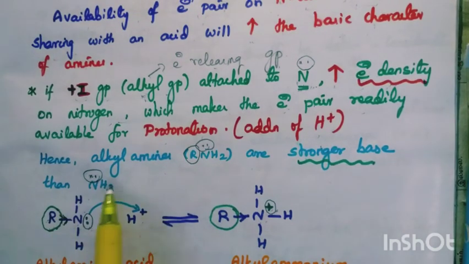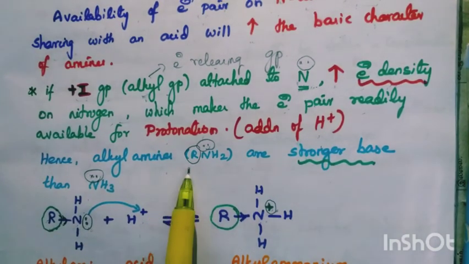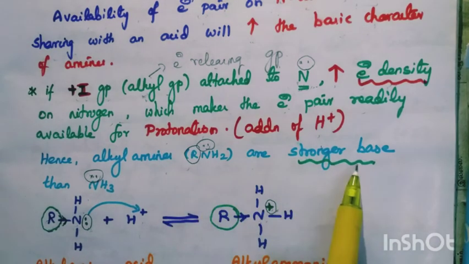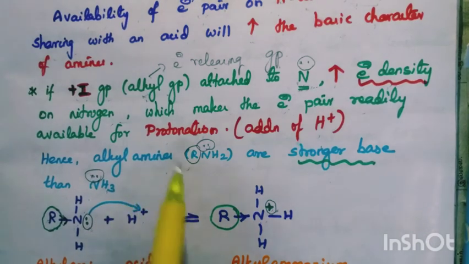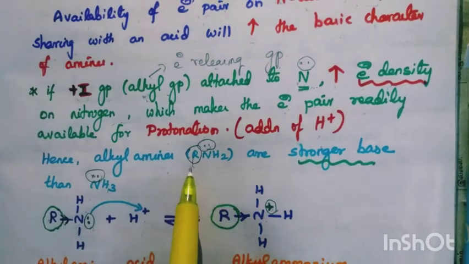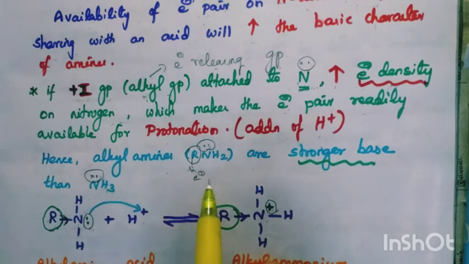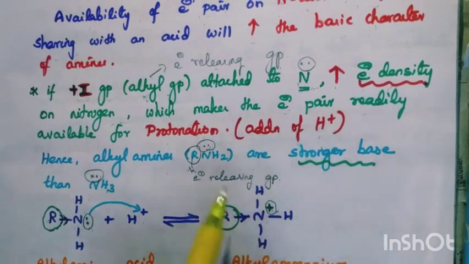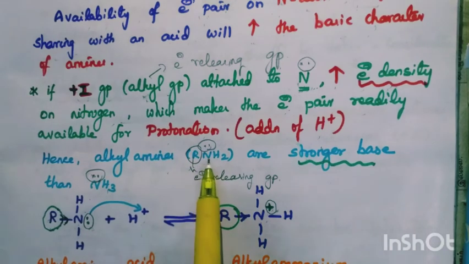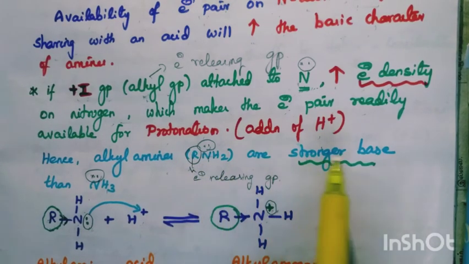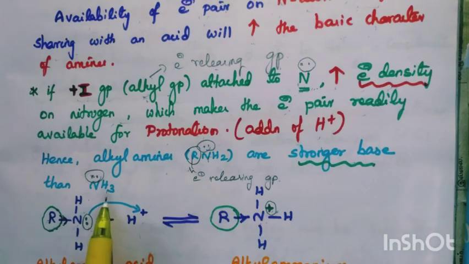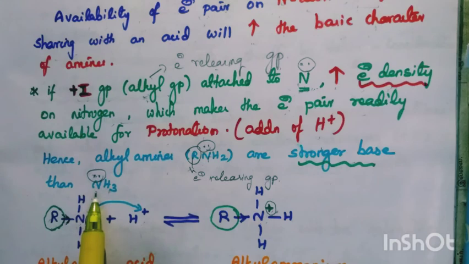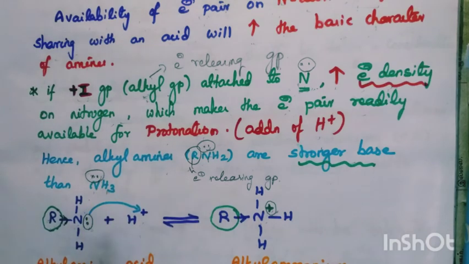So hence alkyl amines, like methyl, ethyl, propyl, are stronger bases than ammonia. Why? The alkyl is an electron releasing group, so it increases the electron density on the nitrogen. So the basic character increases. But in ammonia, no such alkyl group is there, no? Only the nitrogen carries the lone pair of electrons.